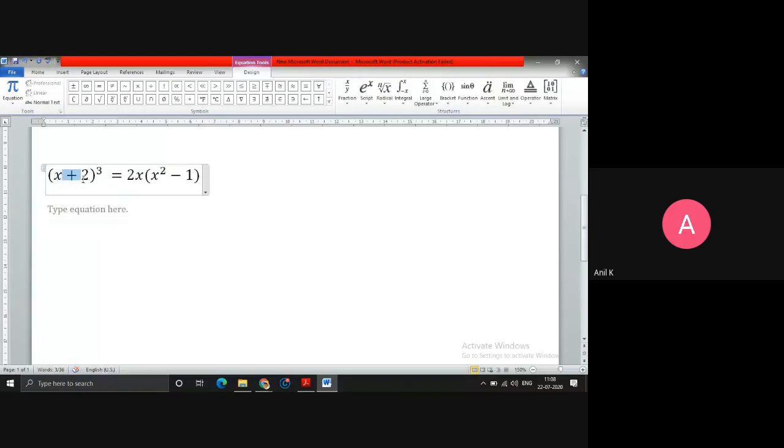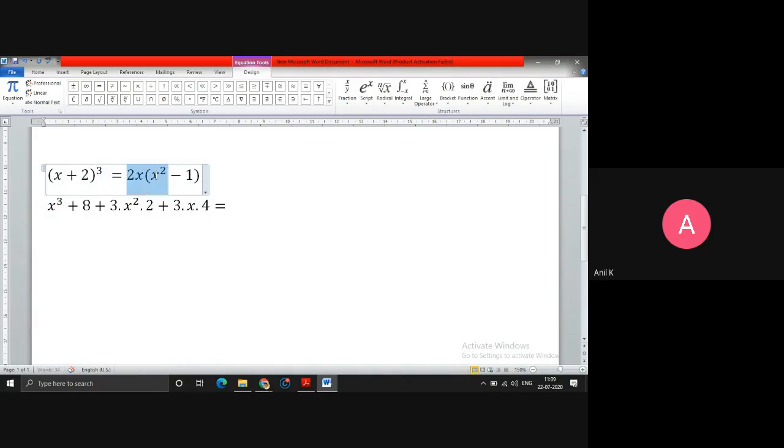So here it is x plus 2 whole cube. If you remember the a plus b whole cube formula, anyone remember? a plus b whole cube is a cube, so x cube will come, plus b cube, 2 cube is 8, plus 3a square b, so 3 into a square, x square, into b, 2, plus 3a b square, b square means 2 square, that will be 4. So this is what I get by expanding.